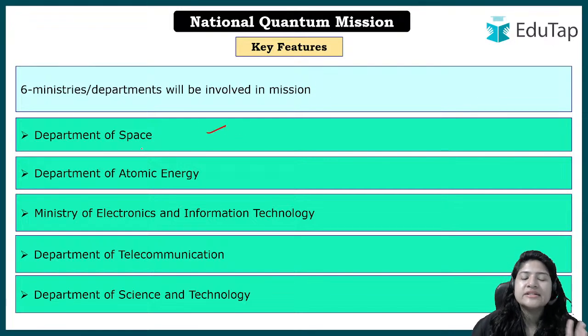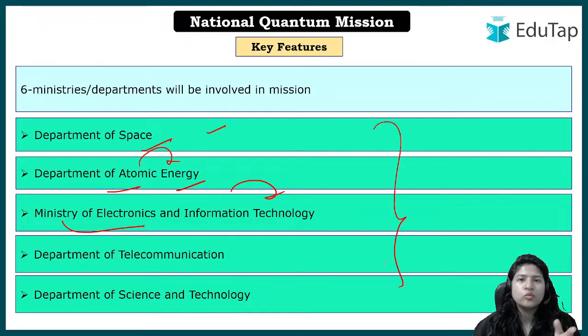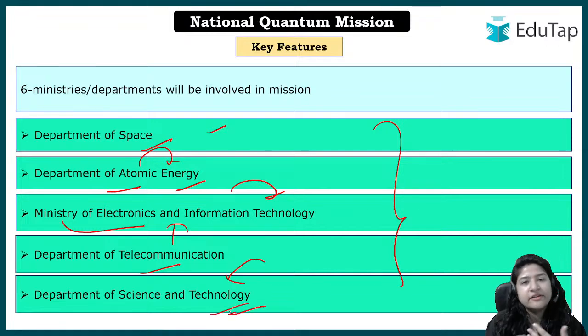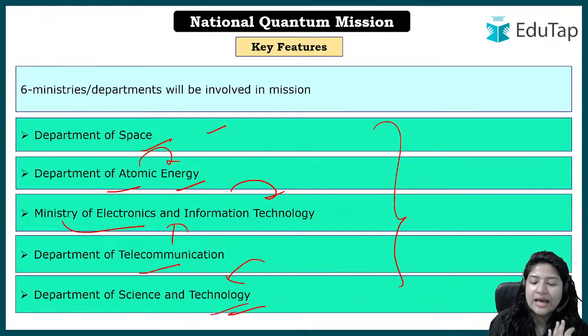ठीक है. यहाँ पे जैसे Department of Space है, Department of Atomic Energy, Ministry of Electronics and Information Technology. I hope you're getting it. Whatever communication we're talking about, and computers, we're talking about computers and everything, definitely the Ministry of Electronics and Information Technology has to be involved. There has to be the Department of Telecommunication involved. And we know that the Department of Science and Technology is definitely the implementing agency, so it has to be there.